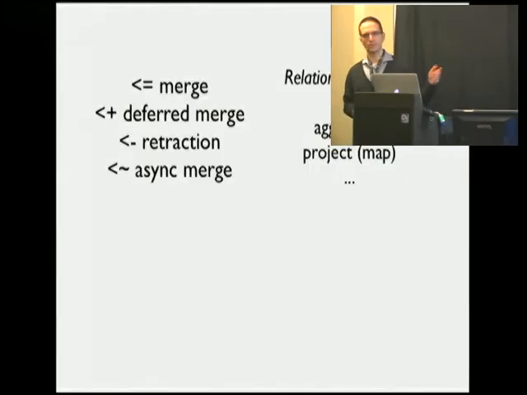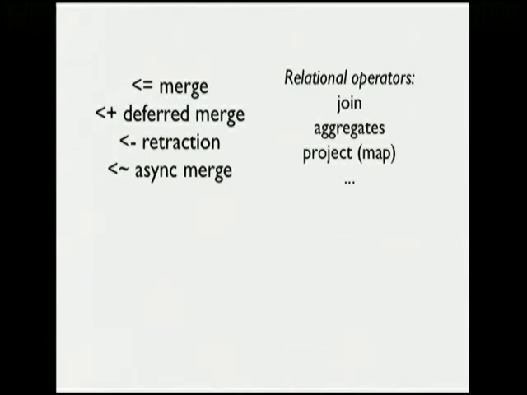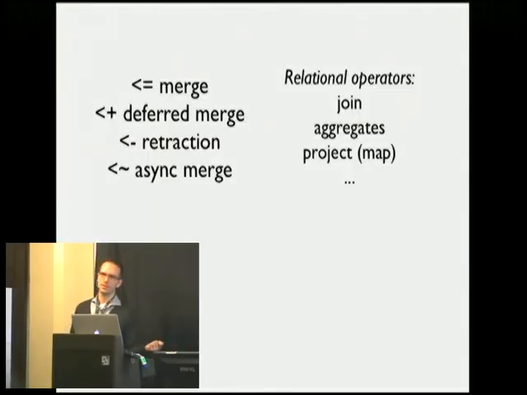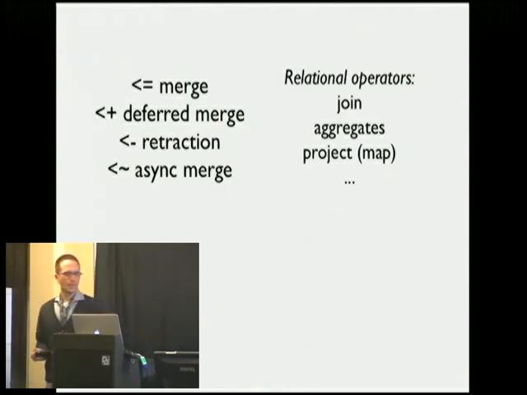So you've got a deferred merge operator, which means all the information on the right-hand side will get merged into the left on the next tick. You've got retraction, and this is where it differs a little bit from Datalog: because we're dealing with state and state changes over time, we can retract facts from our tables. We also have an async merge operator, which is a special one that allows us to merge the right-hand side into the left at some unknown asynchronous point in time. Collections also have a lot of the normal relational operators we're used to. It has joins, aggregates, and projection, which you can think of basically as map.